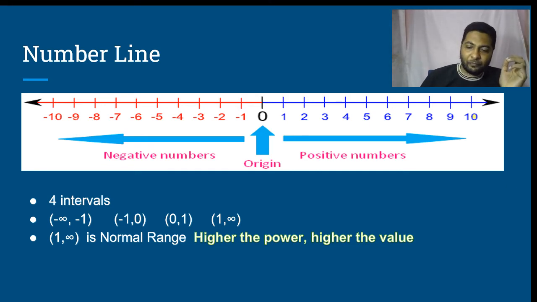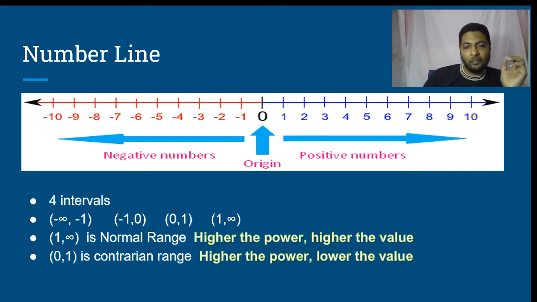The interval from 0 to 1 is called as a contrarian range because in this interval, higher the power, lower the value. For example, let us take half. What is half square? 1 by 4.